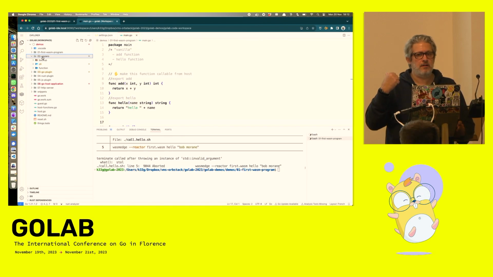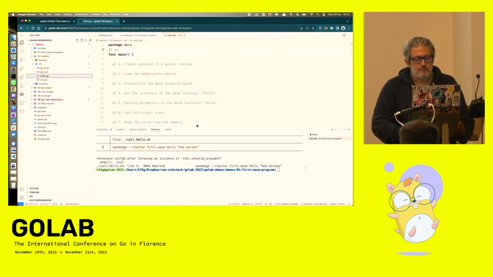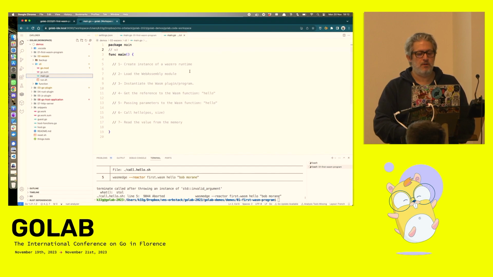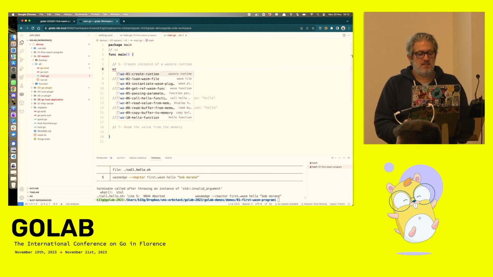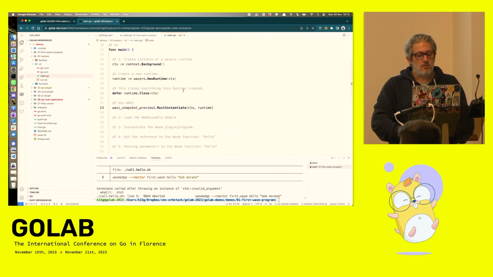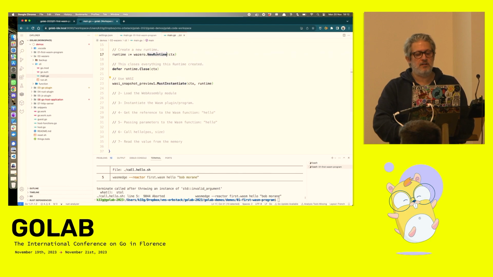Is the code readable? Yeah? Cool. So I will start to create a CLI, and then load the Wasm module. So I need to create an instance of the Wazero runtime. Wazero provides all you need to do that with the new runtime method.